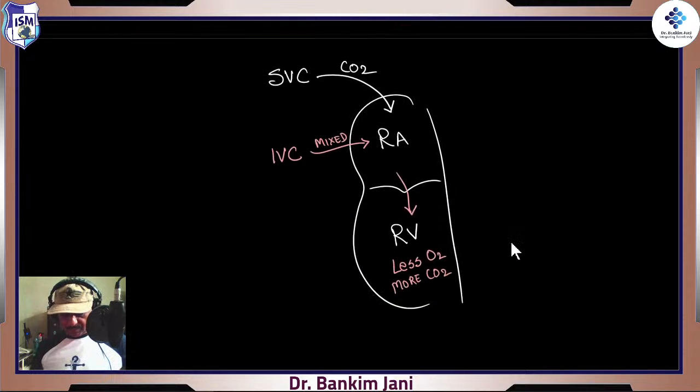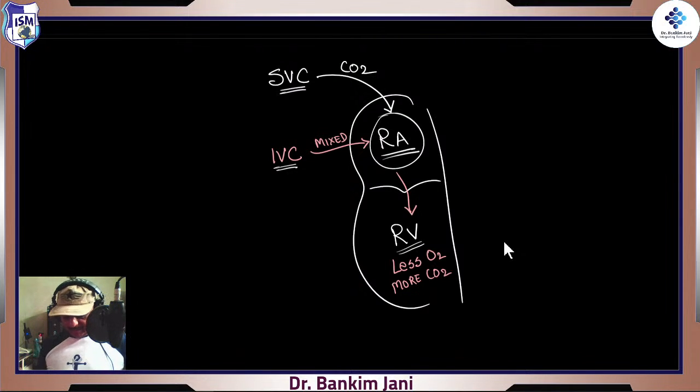Now see what happens in the right atrium. Here is the right atrium. The superior vena cava will also land, but the superior vena cava is just getting the blood from head and neck, and they all are utilizing it, right, in the development, in the growth. So there is no chance that any of the oxygen is left out. So it simply gets carbon dioxide blood. And this inferior vena cava is getting the mixed blood. So this mixed blood comes to the right atrium. From the right atrium, it goes to the right ventricle. It should go to the right ventricle. But this is having less oxygen and more CO2.